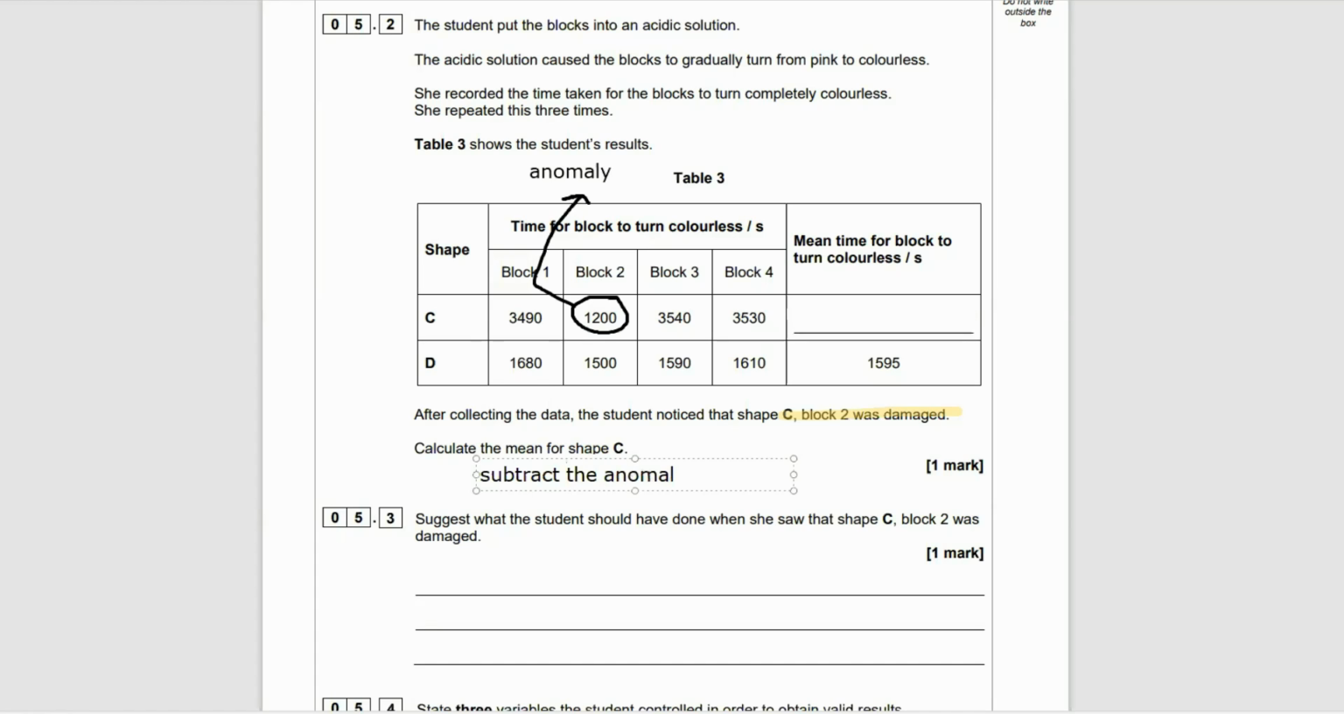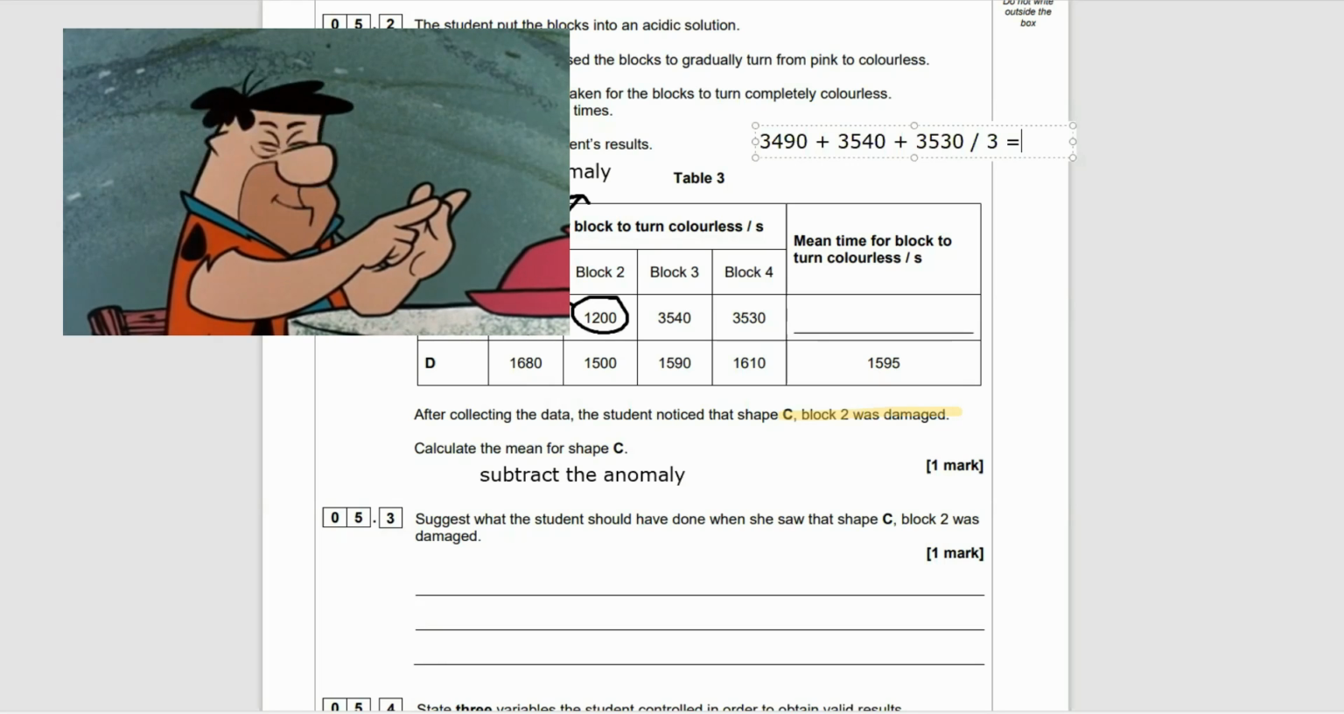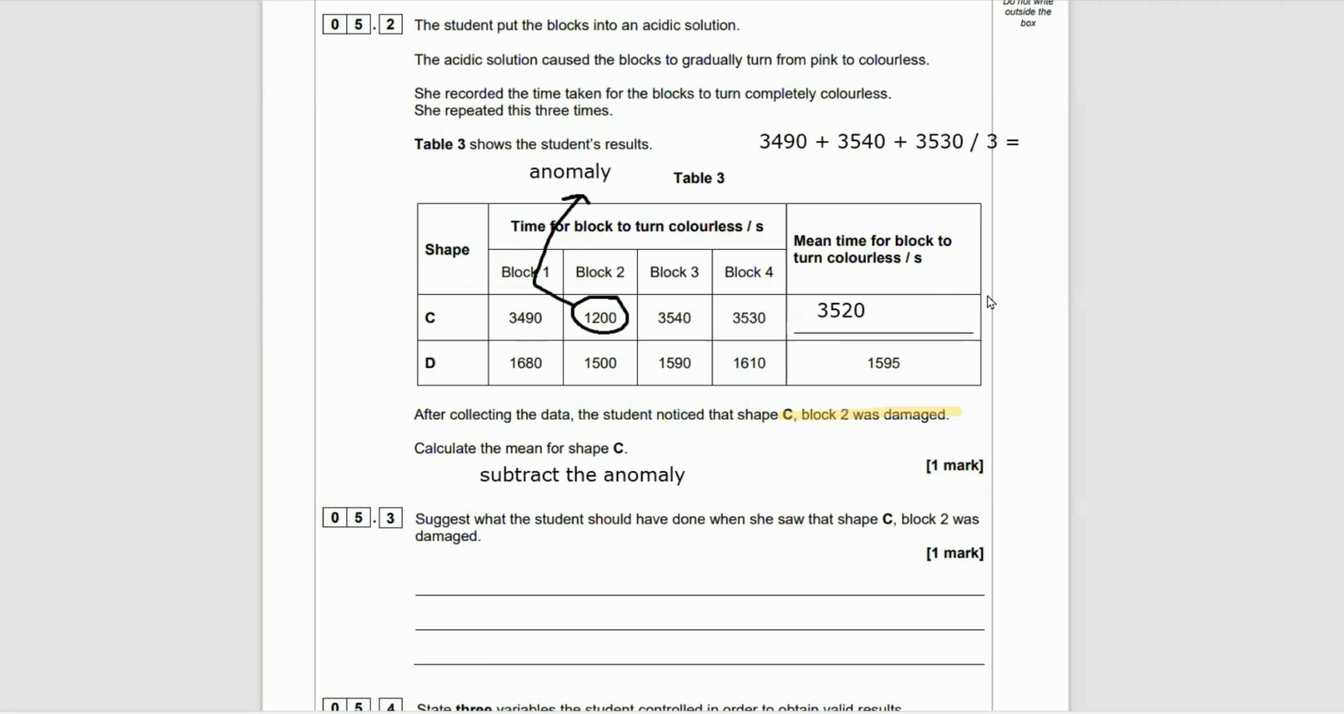Right, so calculate the mean for shape C. We want to subtract the anomaly, get rid of the 1,200, add up 3,490, 3,540. What's that last one? Is that 3,530? My eyesight is so bad. Add them all together, divide by 3, whack that in the calculator. What do we get? Hopefully you got the same as me. That's 3,520. And that'll get you a mark.